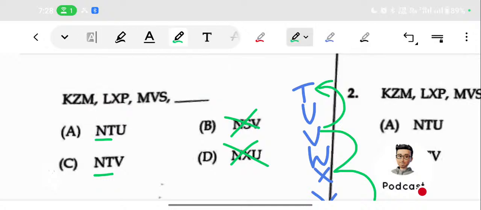Okay, so we want to find out the relation between the third letters. Here it is M, here it is P, here it is S. Just to find out the relation, after M comes N, O, P. The third one is the P. Then Q, R, S, here also the third one is the S. After S comes T, U, V. So the third letter will be V. So this will be the answer.